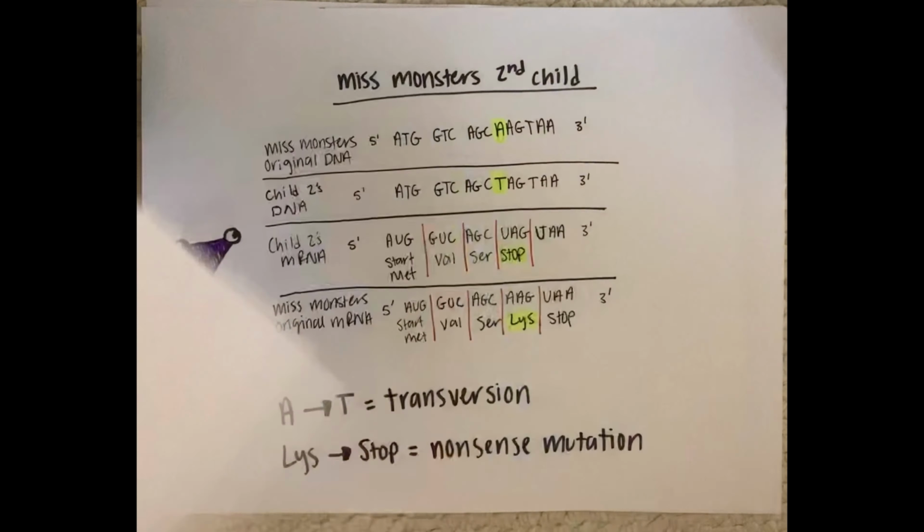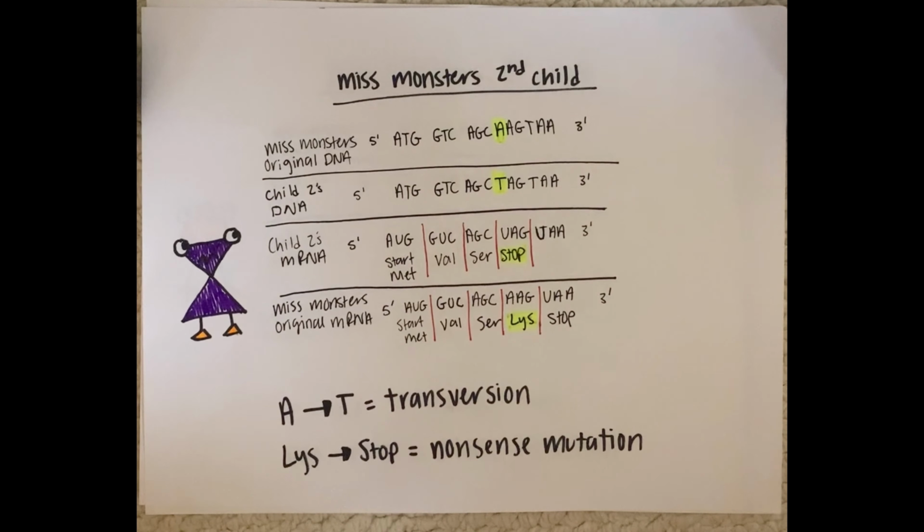Next, Miss Monster looked at her second child's DNA sequence. She noticed that in this one there was a change from adenine to thymine in the 4th codon. This change caused a lysine to change into a stop codon. This occurrence can be identified as a transversion and a nonsense mutation because the amino acid changed into a premature stop codon, thus altering the protein.